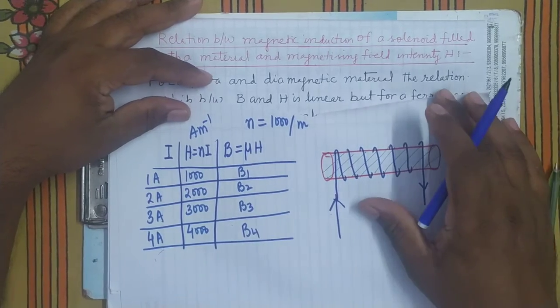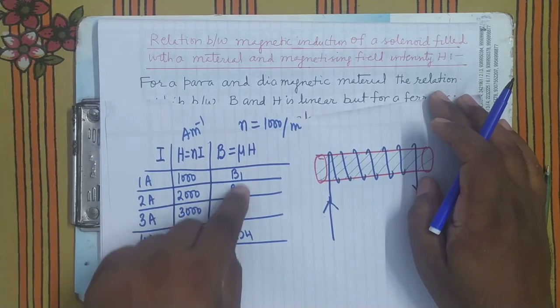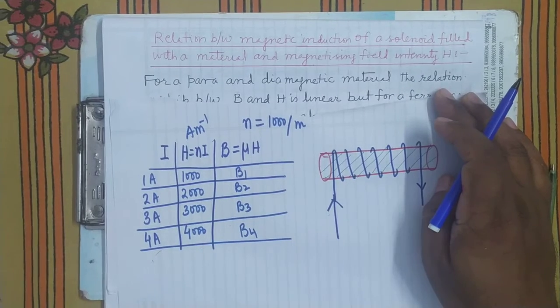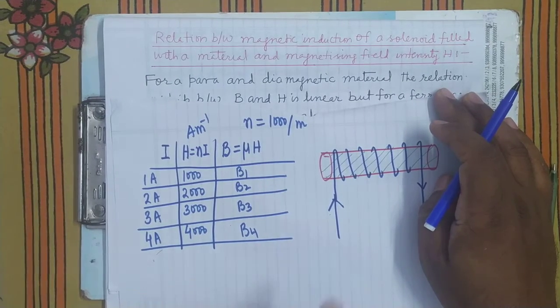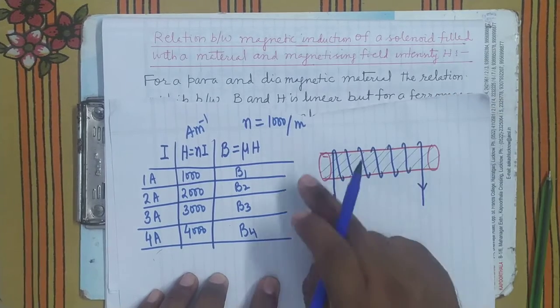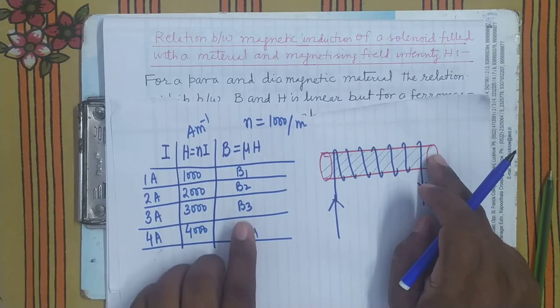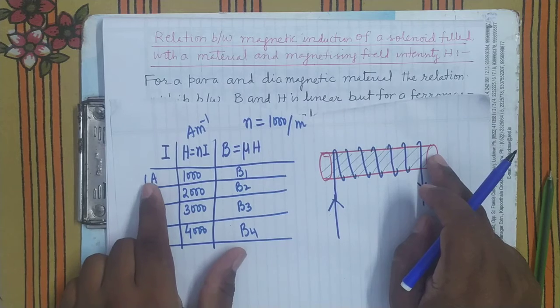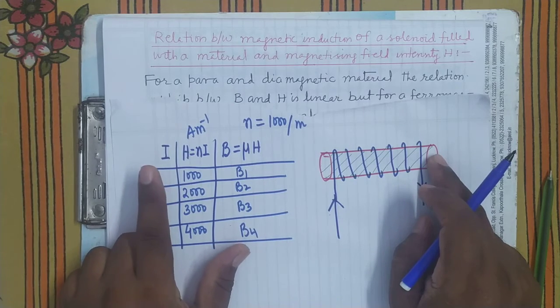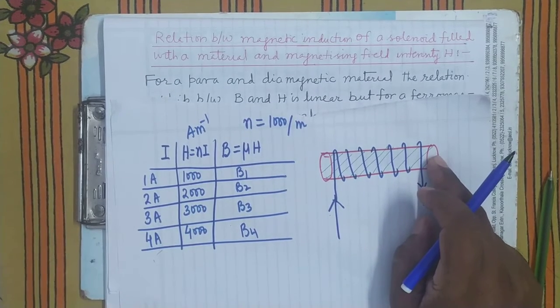You will find that as you increase the current, as you increase the magnetizing field, the value of magnetic induction inside the magnetic material increases. This is for paramagnetic material. In paramagnetic material, its value will become more than the value which was in air at this value of current, at this value of magnetizing field.